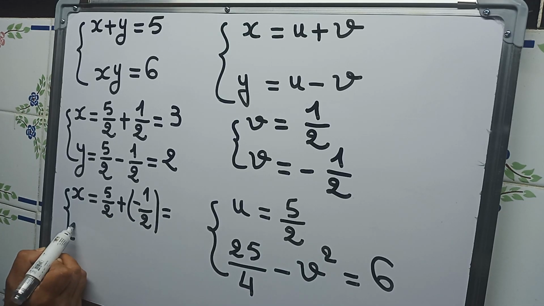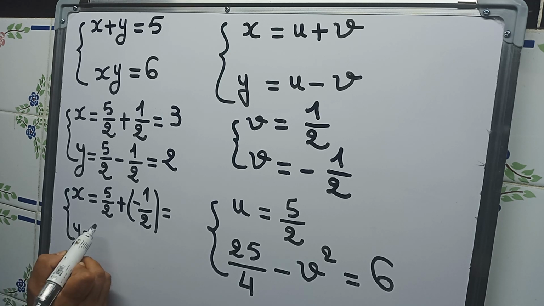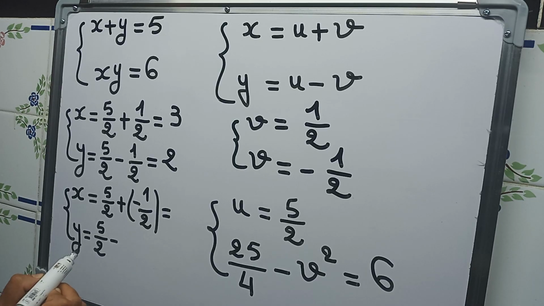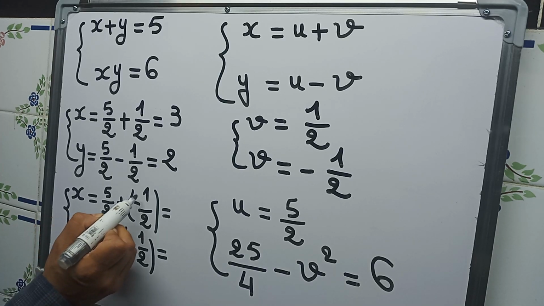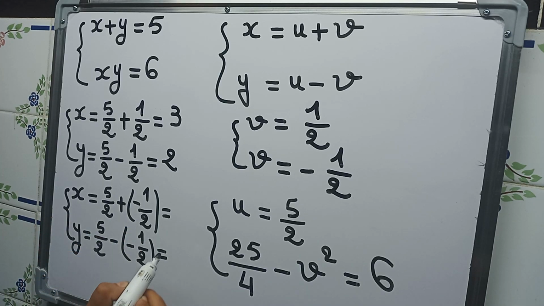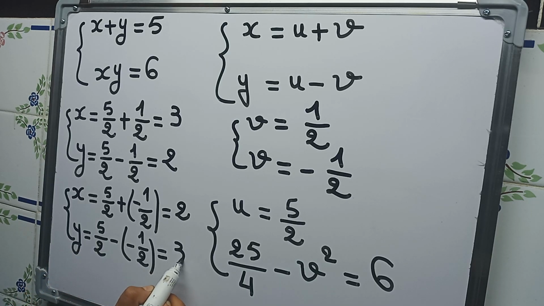And here y is equal to u minus v, so 5/2 minus v, which is minus 1/2. Of course, here 5 plus minus 1 is 4, and 4/2 is 2. And here 5 minus minus 1, it's 5 plus 1, 6/2, which is 3.